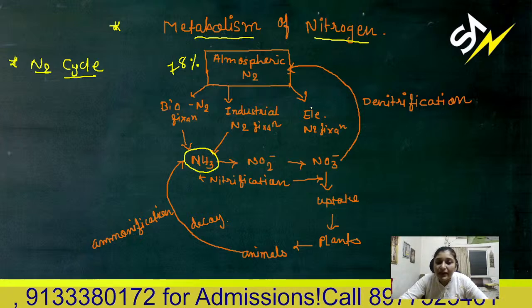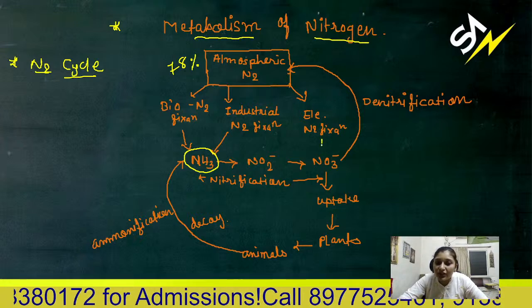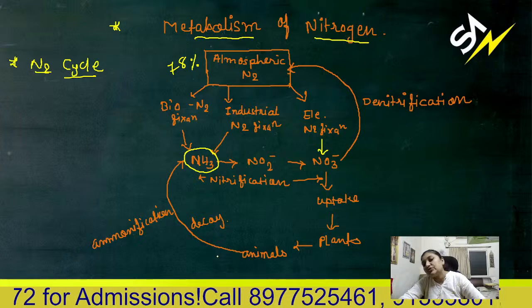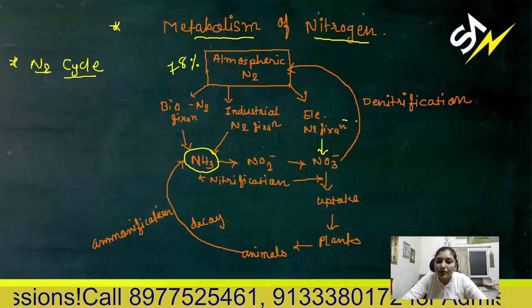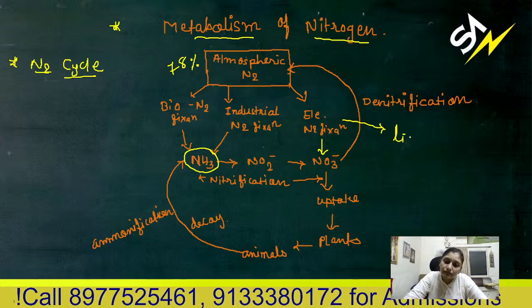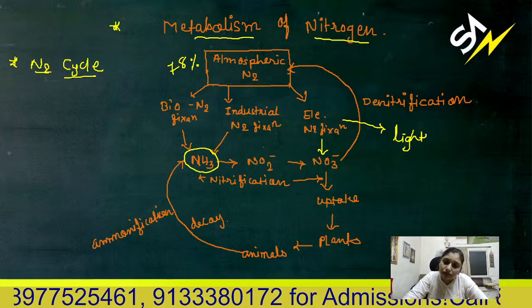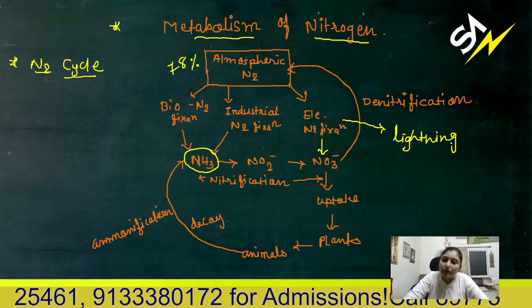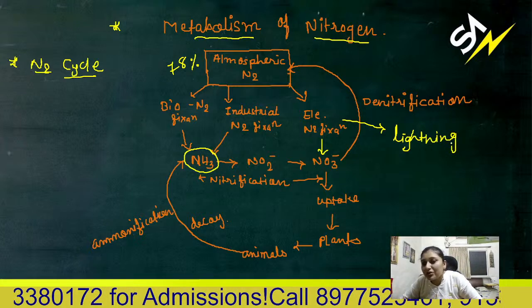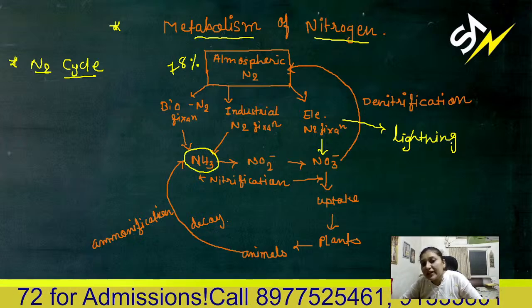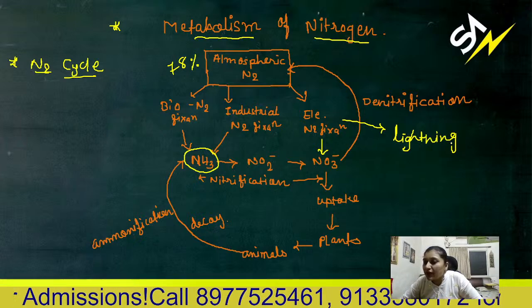And even by electrical nitrogen fixation, it is fixed in the form of nitrate. Electrical, that means the lightning process.